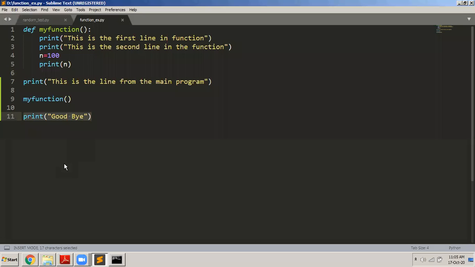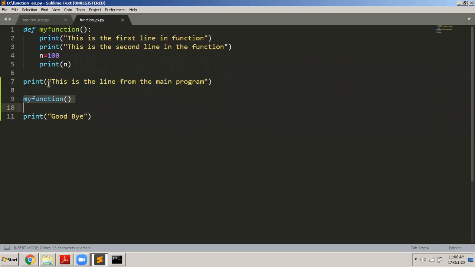Just like all other programming languages, Python also works in a similar fashion. When I execute the program, the first statement that gets executed is this one, because that is the first statement in the main program. And then when the control goes to the next statement, it is a call to the function.